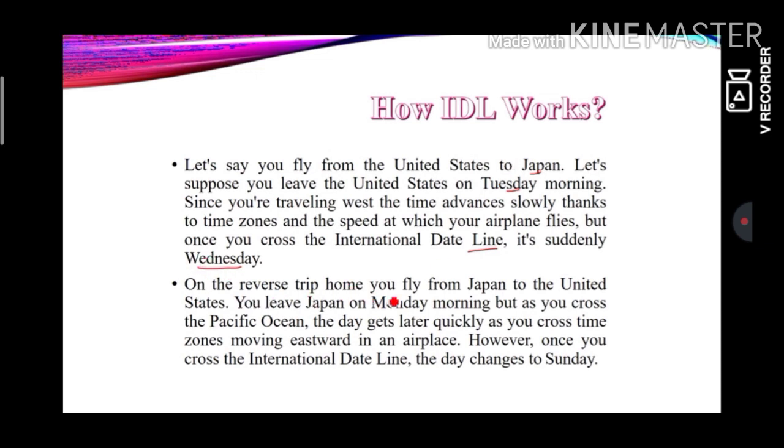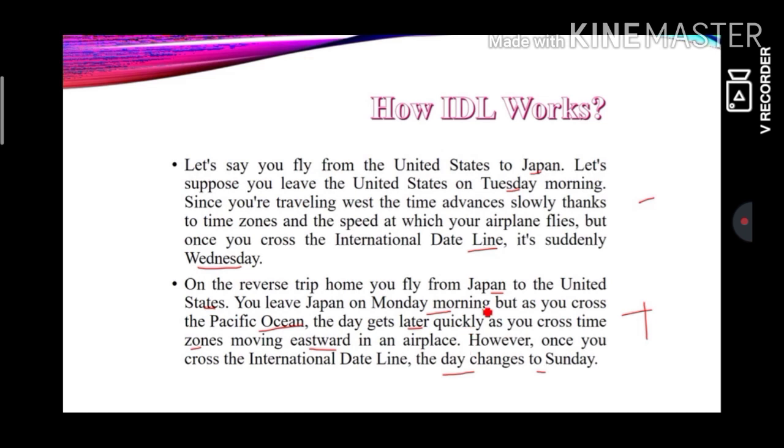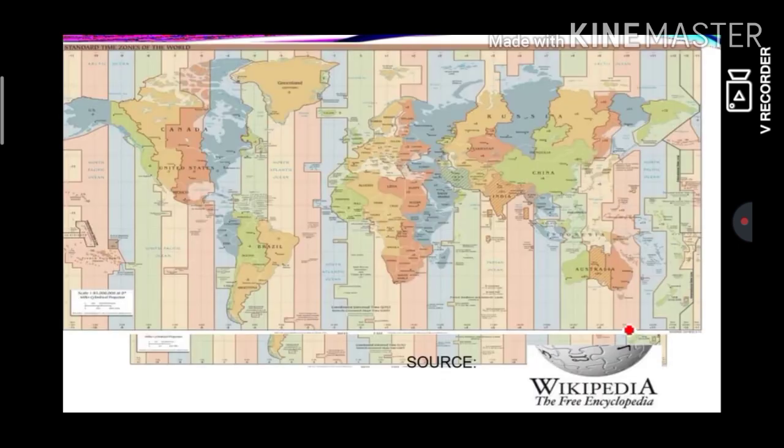On the reverse trip home, you fly from Japan to the United States back again. You leave Japan on Monday morning, but as you cross the Pacific Ocean, the day gets later quickly as you cross the time zones, moving eastward in an airplane. However, once you cross the international dateline, the day changes back to Sunday. So here you gain, here you lose. Right? You start on a Monday morning, come back to Sunday. You start on a Tuesday morning, go to Wednesday. So you lose a day, you gain a day. So this is how the time zone works.